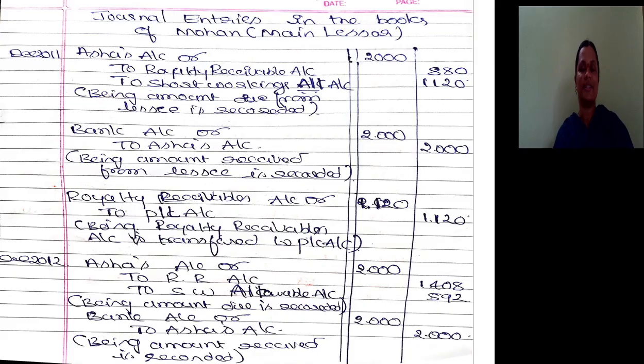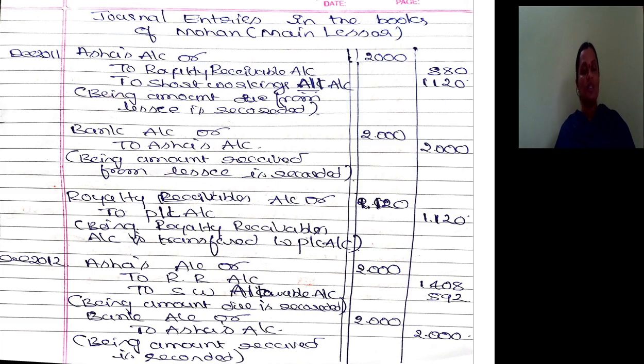So by looking at this table, we have to pass the first due entry: lessee's account debit, that is Asha's account debit, to royalty receivable, to short working allowable, 1120. Amount will be received from Asha: bank account debit to Asha's account, 2000. Then royalty receivable should be closed by transferring it to profit and loss account. As far as the short working account is concerned, it should be carried forward because we have 4 years to recoup.